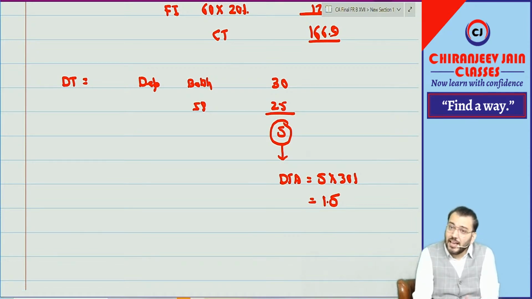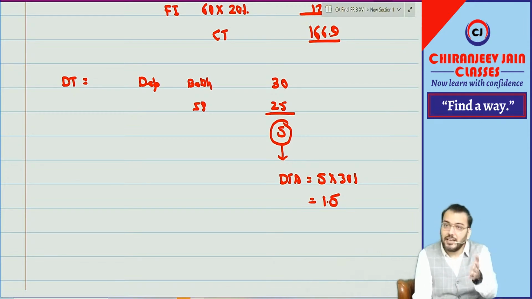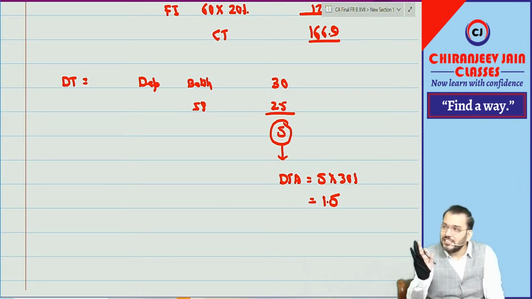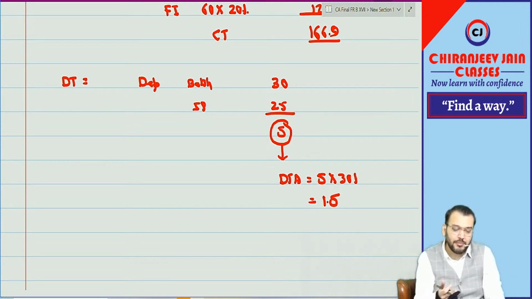Or can I say in this way? The excess depreciation was allowed in last year. Correct? Are you getting what I am saying? For which now something has been reversed. It can be reversal of DTL also. But because no information is given, let us think about this only. DTA means DT income or DT expense? Income. But in SOPL, देखो what they have done. They have taken DT expense.